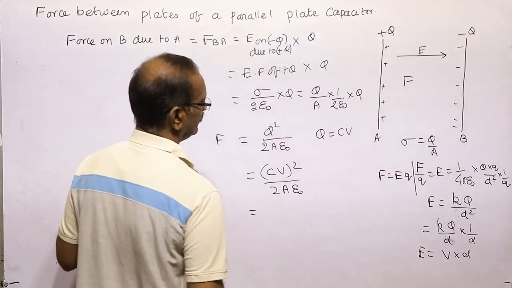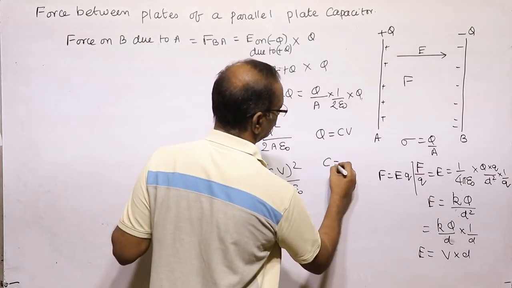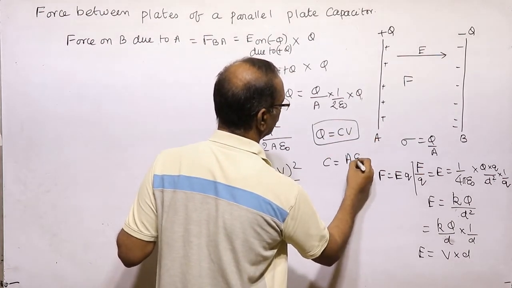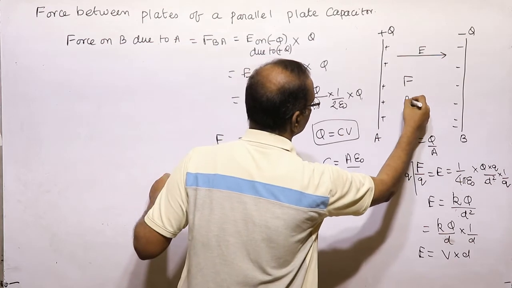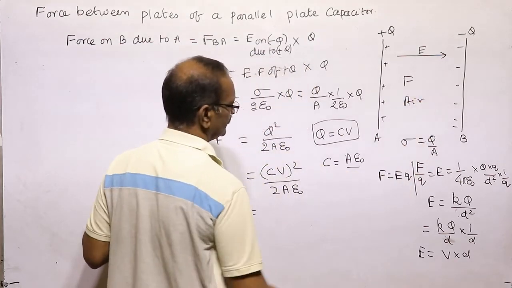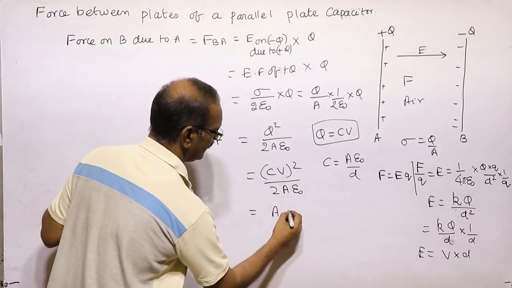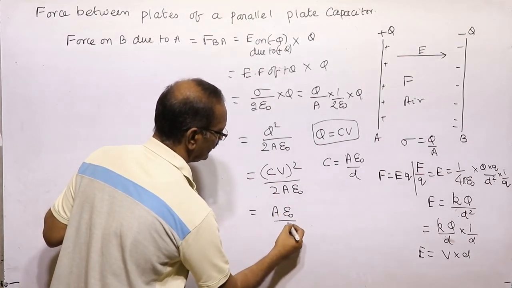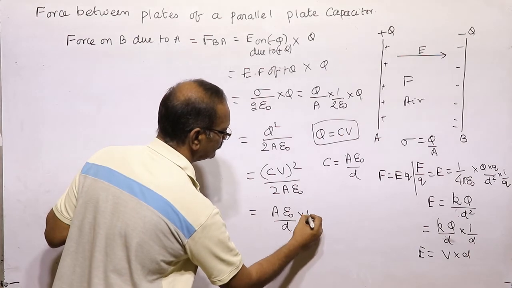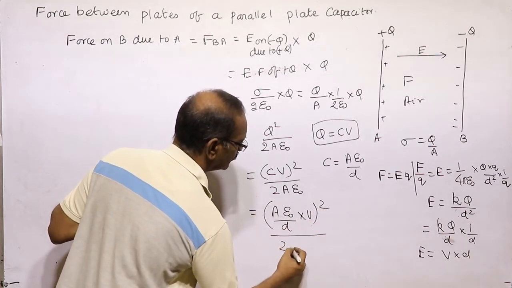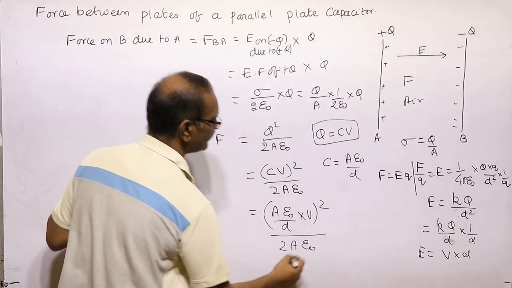What is the capacitance of the parallel plate capacitor? It is equal to A into epsilon naught by D, here air is kept as a dielectric, we assume. So C can be written as A epsilon naught by D, into V whole square, divided by 2 into A into epsilon naught.